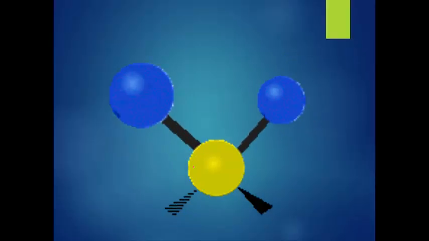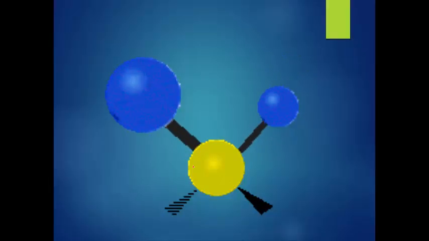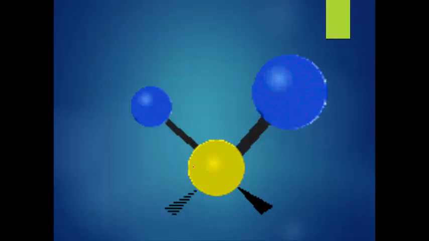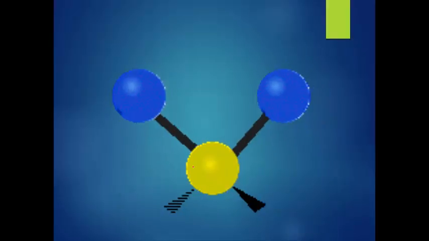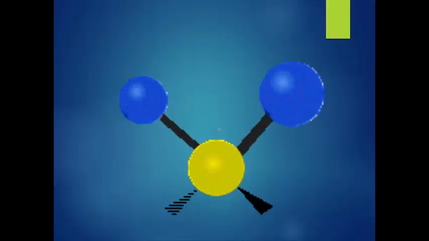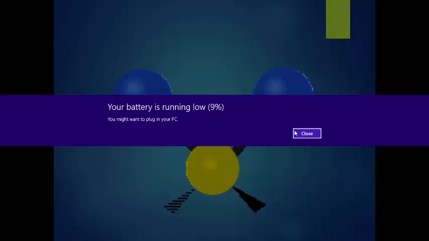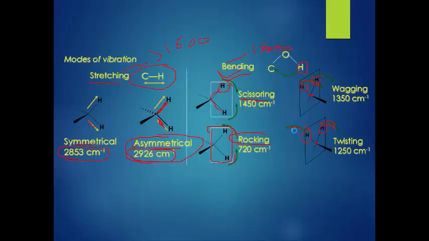What is this? See, this is a twist: up, down, up. And this is wagging. So this is again up-down, and this is actually the twisting, like boxing. These are all about the stretching and bending. Another point, write down: bending is also called deformation.